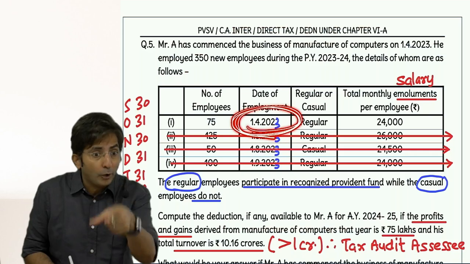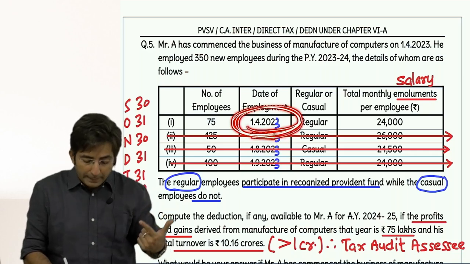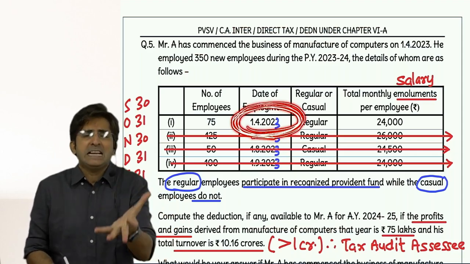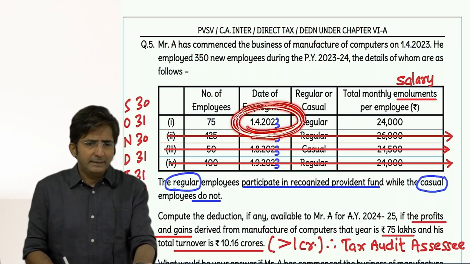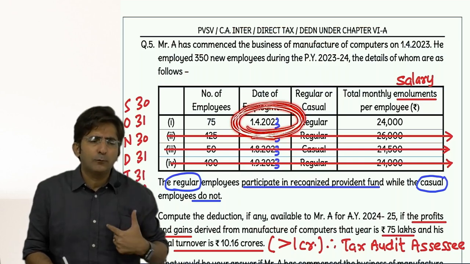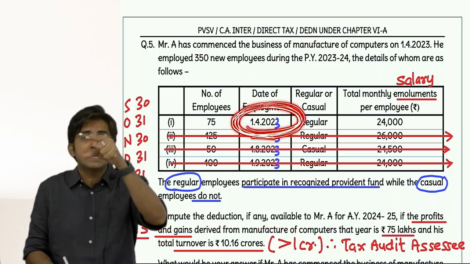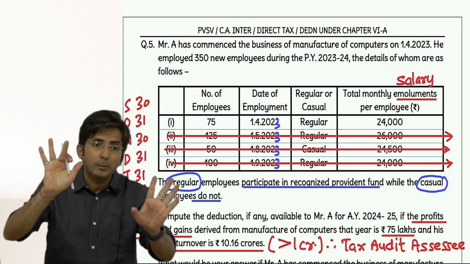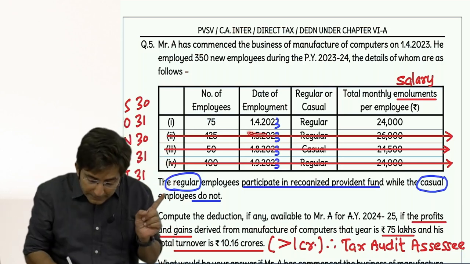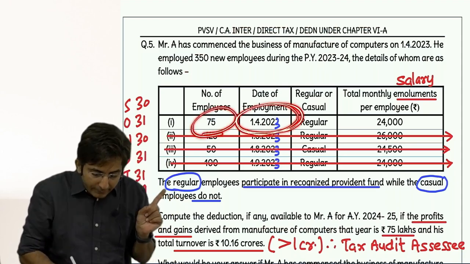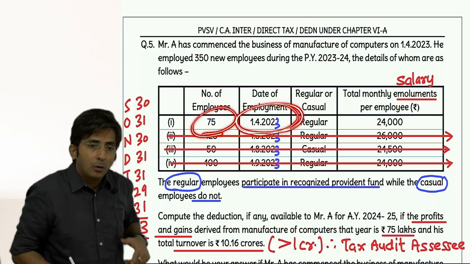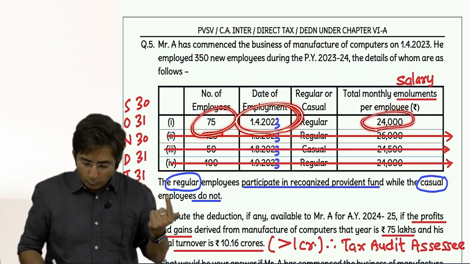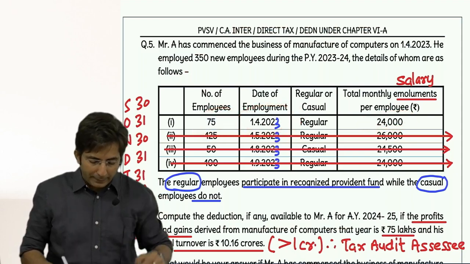That is also important. What if the employee might have joined on 1st May? Then that means they didn't work for 12 months. They worked for 11 months. Then only 11 months' salary. Here it is 12 months. Blindly also you would have taken 12 months, but don't take blindly. Check the date. When did these 75 employees join? 1st of April. Oh, that means full 12 months. You should check that. So 24,000 into 12 into 75 employees.